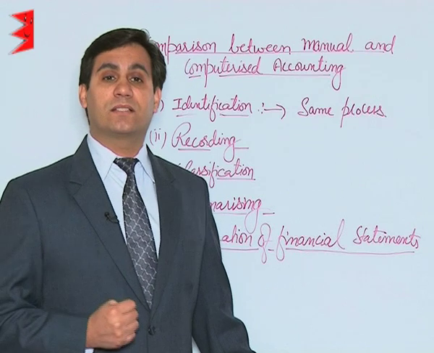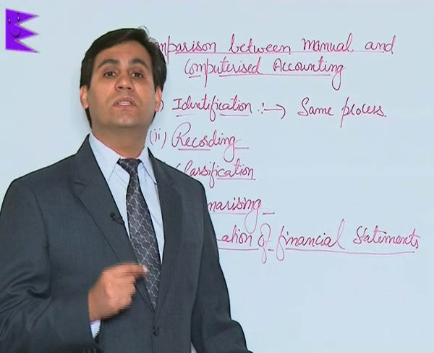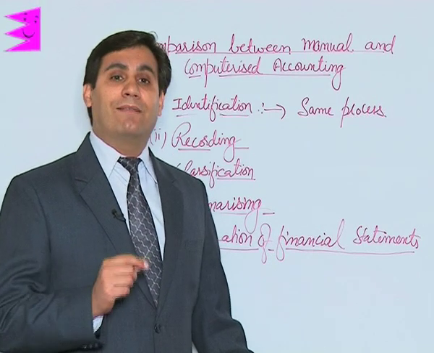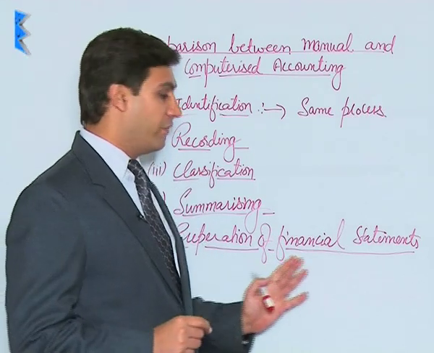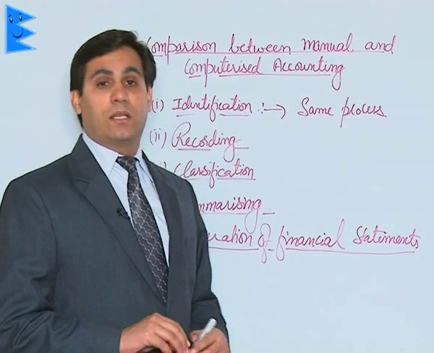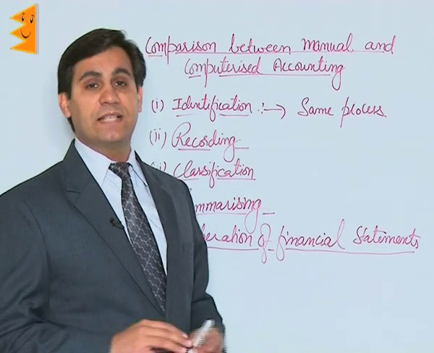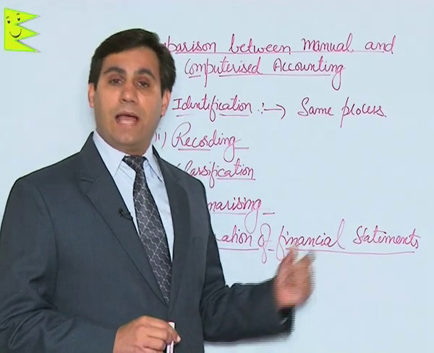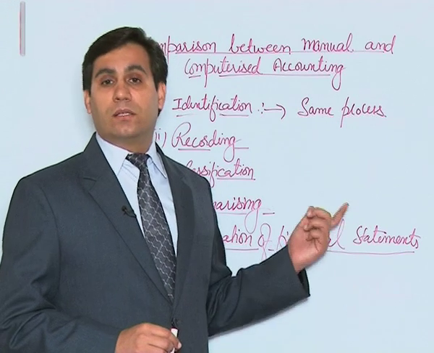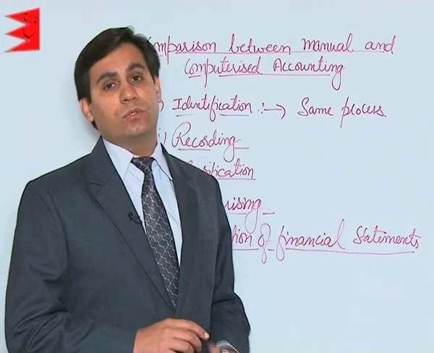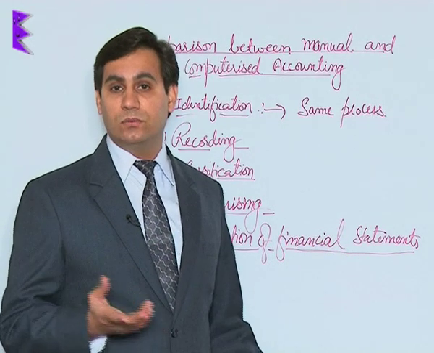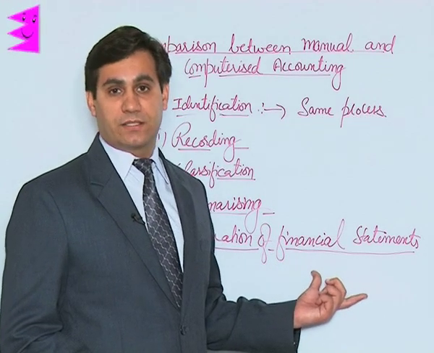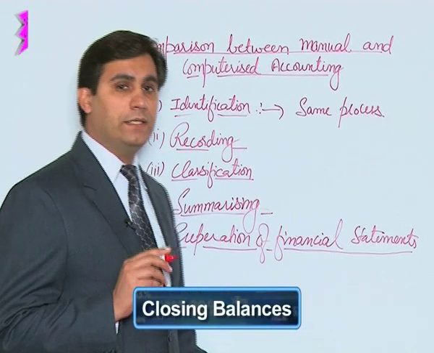Whereas in computerized system, everything is almost readily available. It is only the click of a mouse that will actually end up in generation of financial statements. Remember, the process is same. The only thing is that again this process is automated in case of computerized system and trial balance is not required. The computer systems directly pick out the balances from the ledger accounts and rearrange them to prepare financial statements. Then we have closing entries.